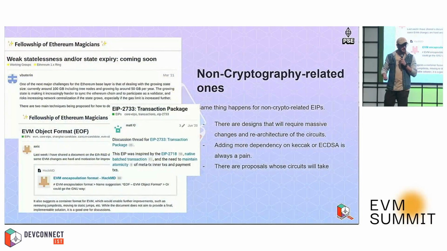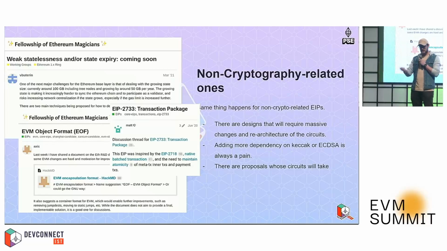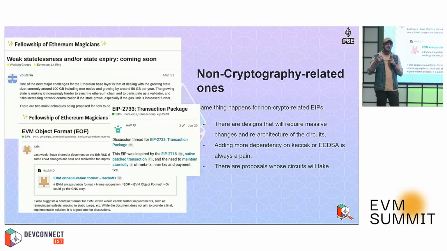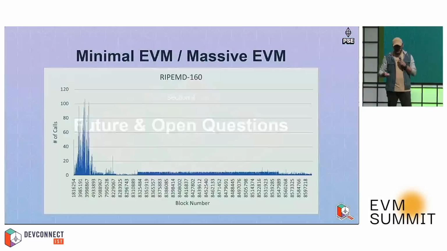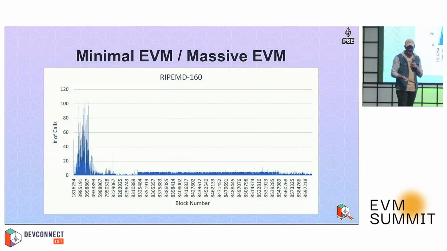There are other things that are not cryptography related, and here we can see, for example, statelessness, transaction package, the Ethereum object format, there's a bunch of things. But generally, anything that adds conditions, anything that adds branching, variable length things, relying more on Ketchup, this kind of stuff, it's usually a pain. And that's why I, for example, agree a lot with the topic that we have seen in the panel previously about ossification, because if we get all of these things constantly being merged, it will be really hard for us to keep up to speed with our circuits, with what we currently have in the state of the art in Ethereum.